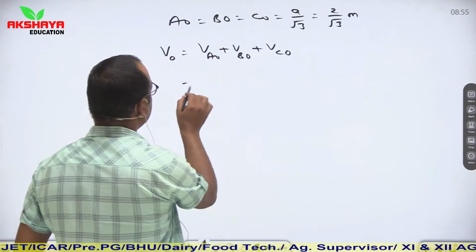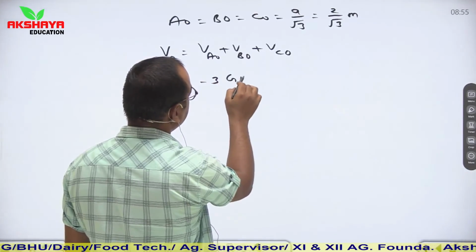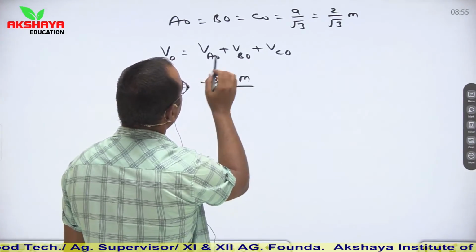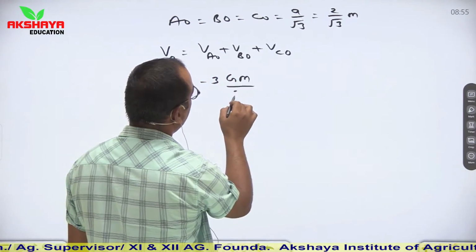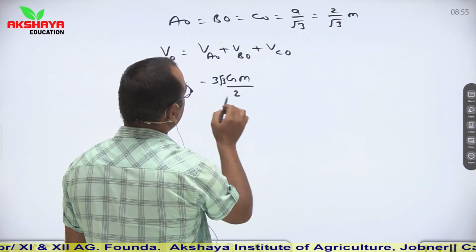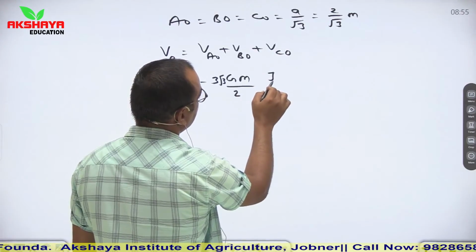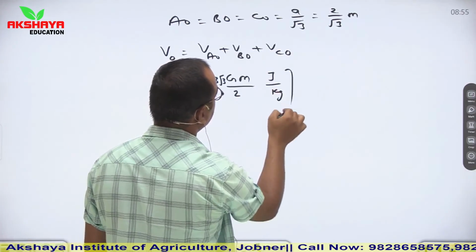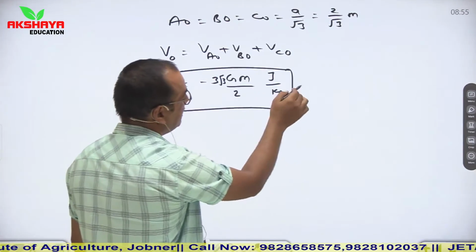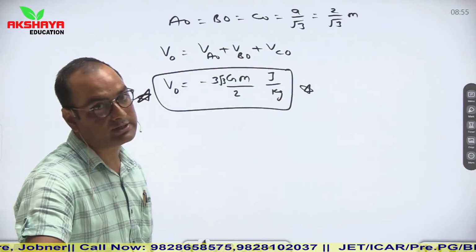So here it is minus 3 Gm upon a, where a is AO. So AO is 2/√3. So I can directly say that it is minus 3√3 Gm/2, and its unit is joule per kg. Joule per kg. Do not write volt, children. Volt is used in electrostatics. So its SI unit here is joule per kg.